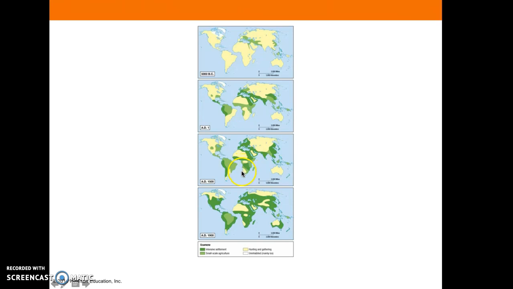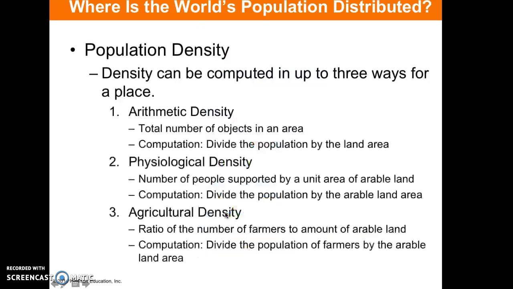Then by AD 1500, people had spread out even further throughout Africa, throughout Latin America. And then by AD 1900, people are spread out throughout everywhere except for, again, places that are deserts. So desert area, too cold, desert, too cold. And then this area here, most of this is rainforest.